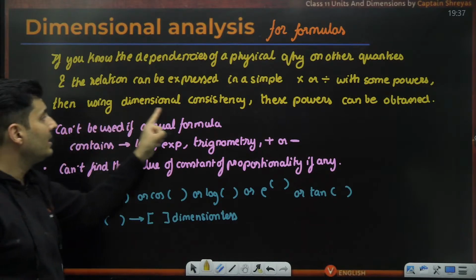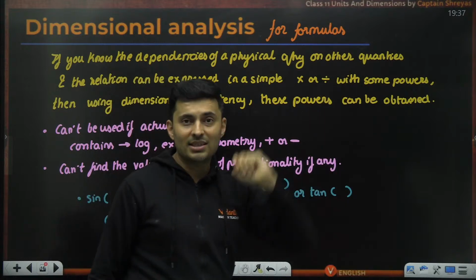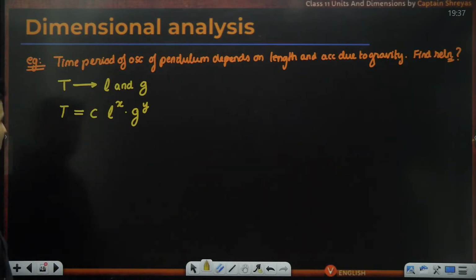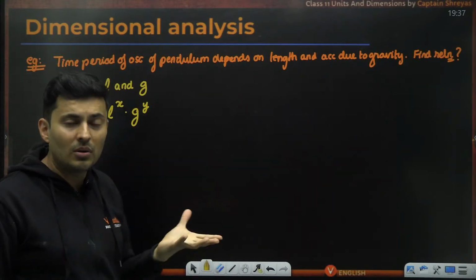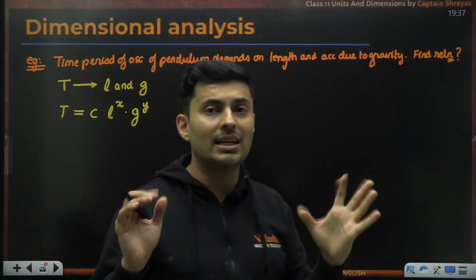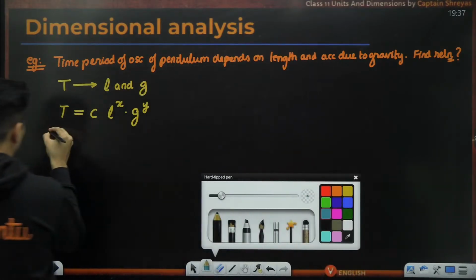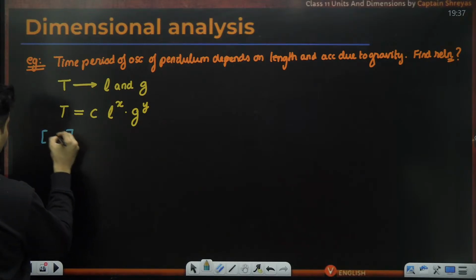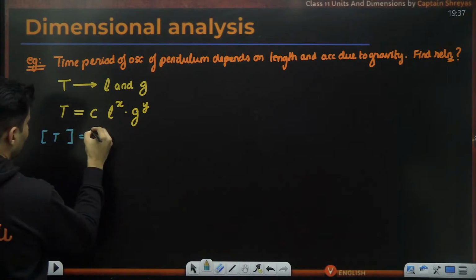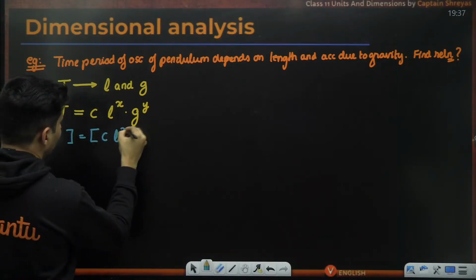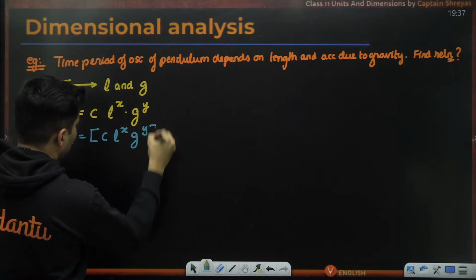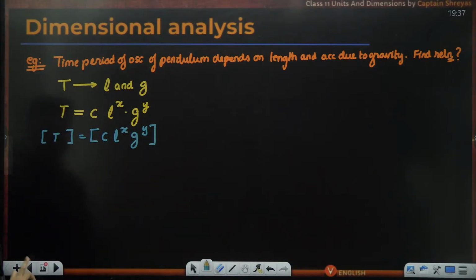By using dimensional consistency, these powers can be obtained. What are those powers? x and y, which I do not know. I can obtain them by dimensional consistency. What does dimensional consistency mean? It means that whatever dimension is there on the left hand side should also be the dimensions on the right hand side.